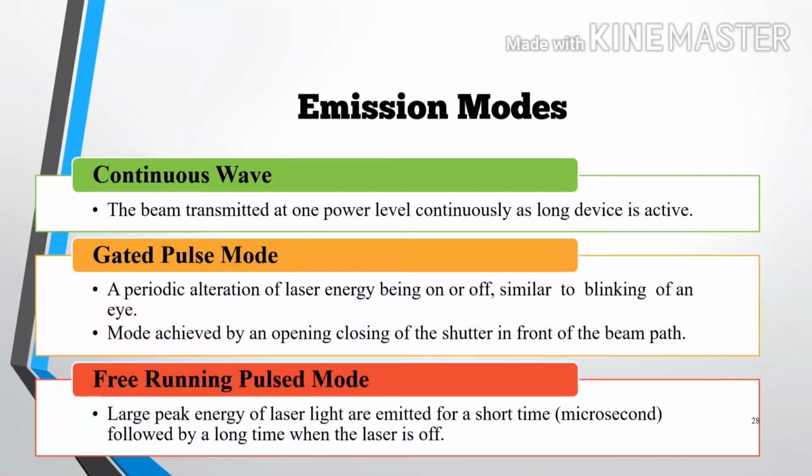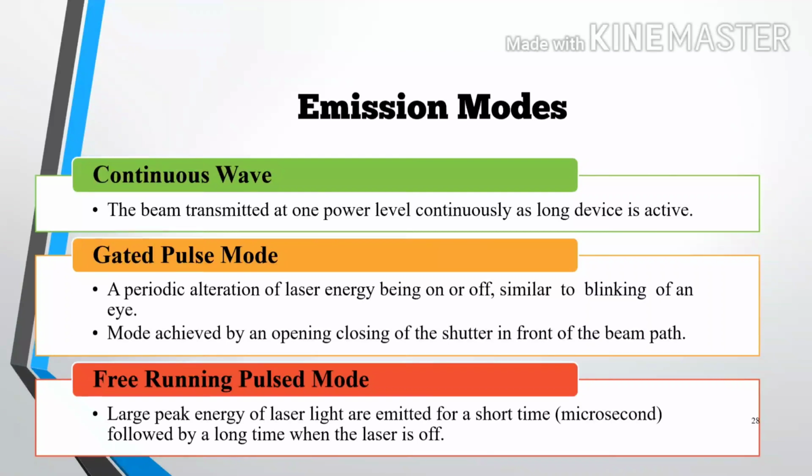The mode is achieved by opening and closing of a shutter in front of the beam path. Free running pulse mode is a true pulse mode. In this, a large peak energy of laser light is emitted for a short time, followed by a long time when the laser is off.